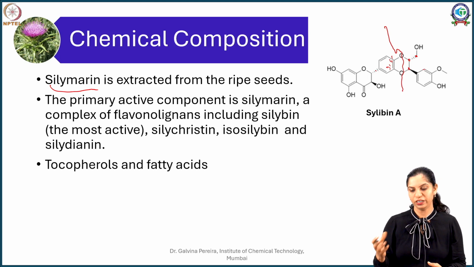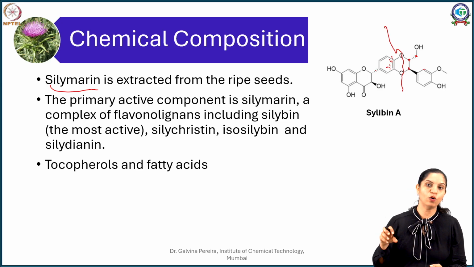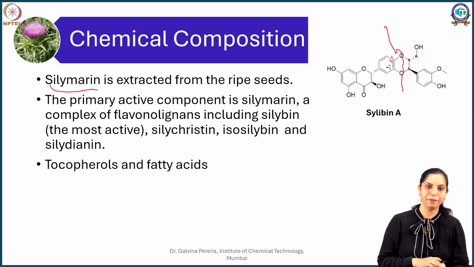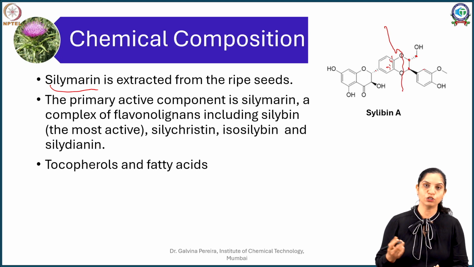So these compounds were initially difficult to separate. As a result the researchers put them all together, and since structurally they are very close to each other, they were clubbed together as silymarin. So silymarin is a mixture of silibin, isosilibin, silicristin and silidinin. Apart from it, your thistle also contains tocopherols and fatty acids. Now because this has been extracted from seeds, they are rich in fatty oil and tocopherols, which also make up a good component of the extract.